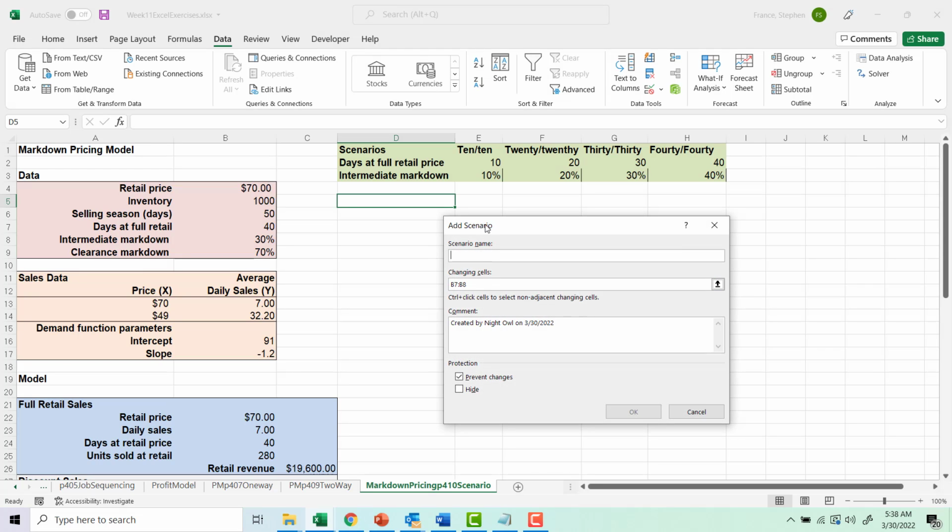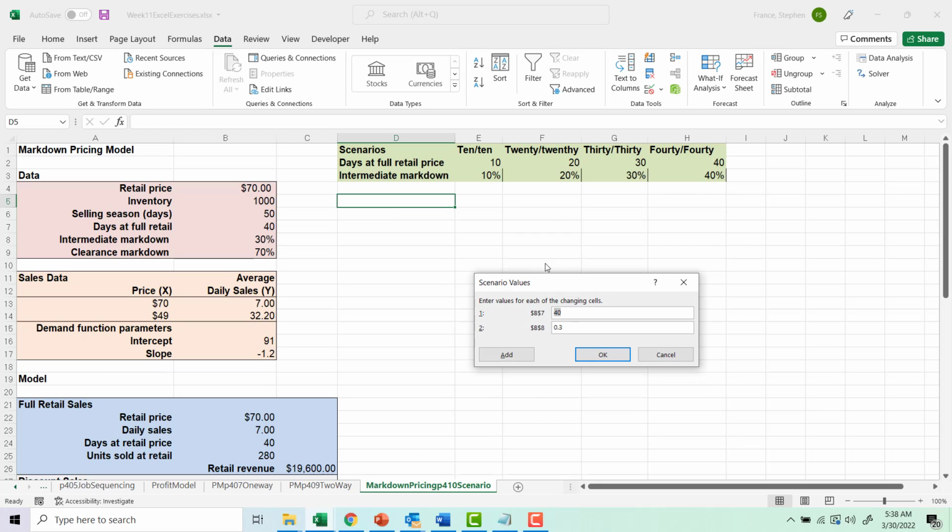And so we're going to add another scenario, which is going to be our 2020. And again, B7 to B8. And then we're going to do, unsurprisingly, F2 to F3.